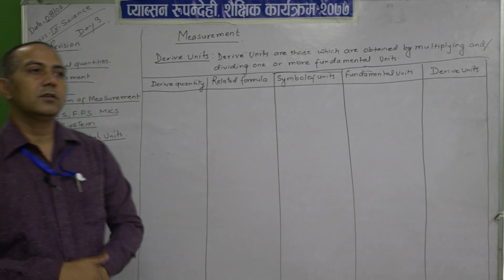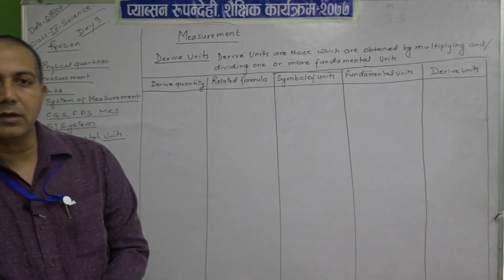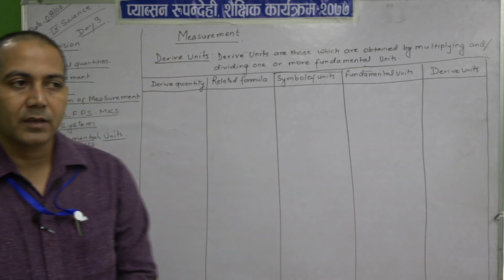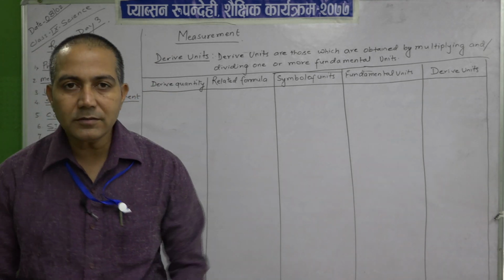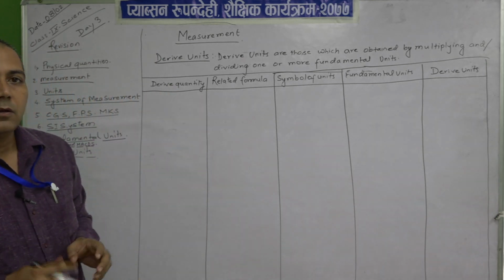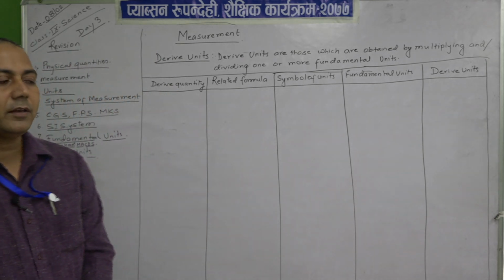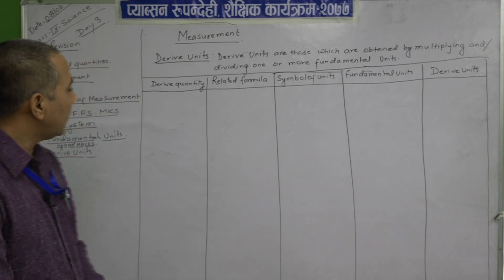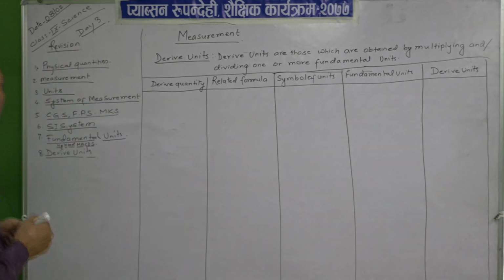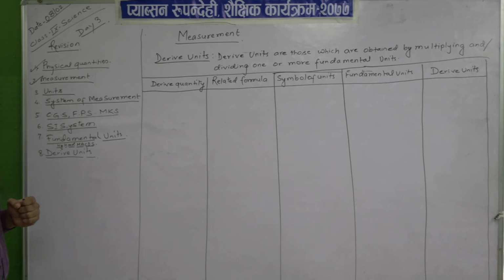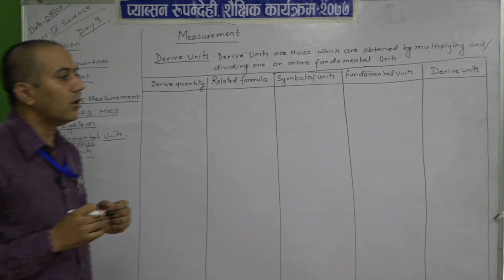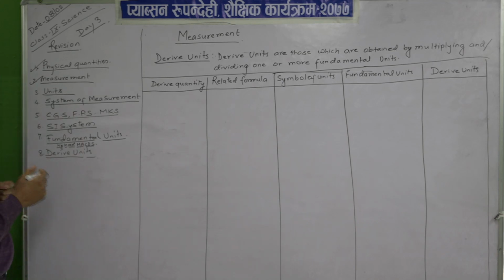The first one is in this chapter we have studied about the physical quantity. I think you already understand what the physical quantity means. Yes, that is the unit that is being measured. And the other one that we came to study is measurement. What we call measurement is the system of comparing an unknown unit with the standard quantity or unit.